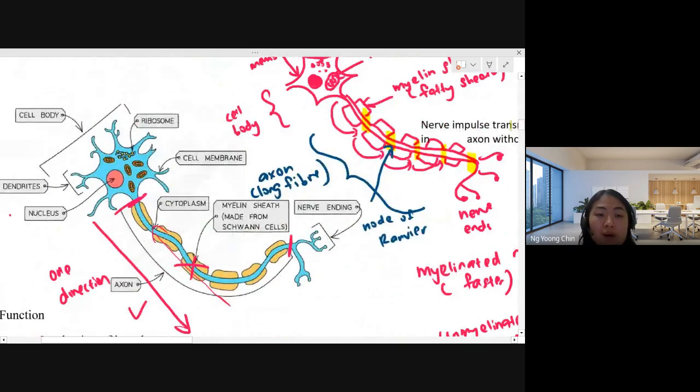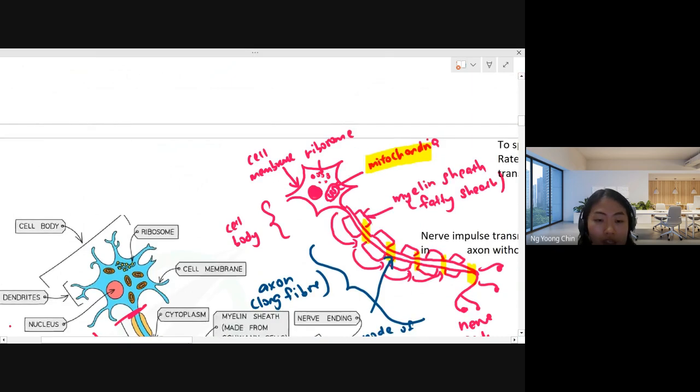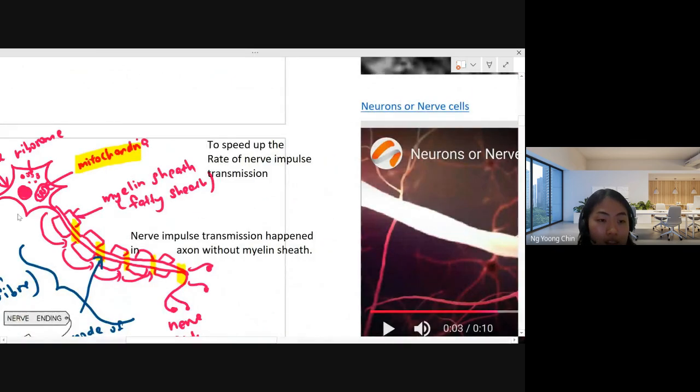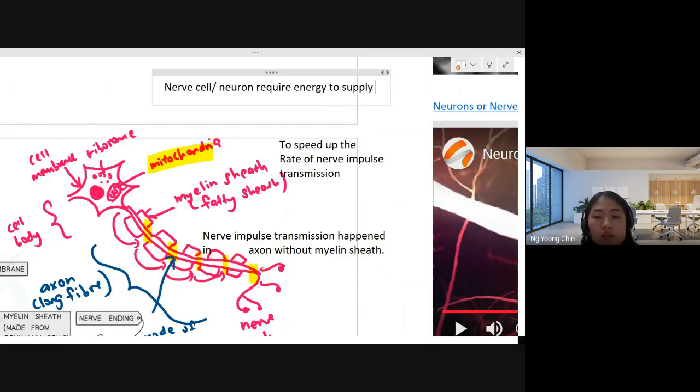So remember how our nerve cell looks like. Let me ask you a question. Nerve cells do have mitochondria. Do you know why nerve cells contain mitochondria inside? This is because the nerve cell, or neuron, requires energy to supply itself. So they must have mitochondria.